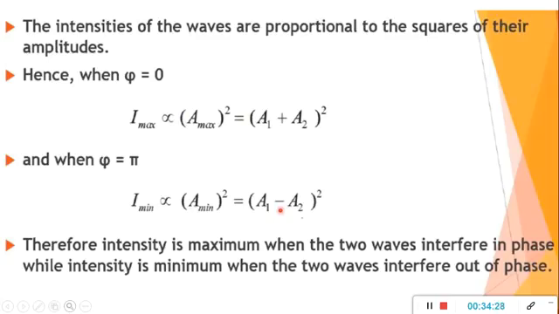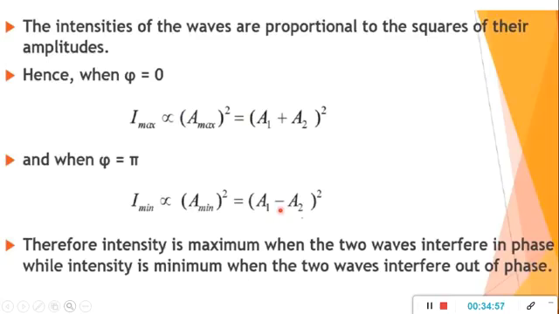So this is the expression for amplitude of the resultant wave produced due to superposition. And the question for this may come like, derive an expression for amplitude of resultant wave produced due to superposition of waves, and also explain the condition for maximum and minimum amplitude. Okay, in this way the question may come.